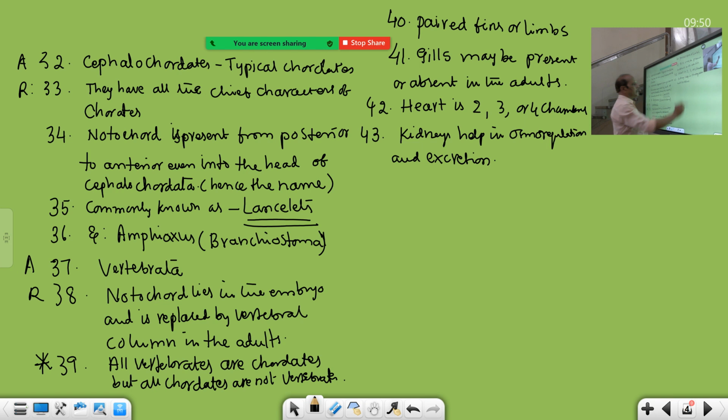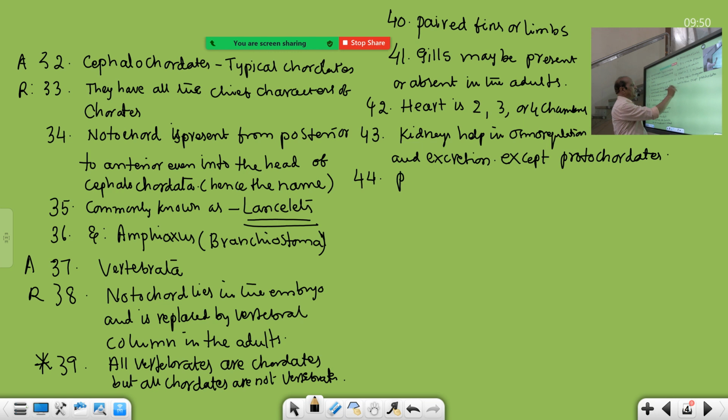Except protochordates. That you have to write down. This is the neat style bit. Kidneys help in osmoregulation and excretion except, if it is asked, your answer must be protochordates. They will give examples also. So when they give examples like Ascidia, Salpa, Doliolum, Amphioxus, then you have to answer that example only. This is protochordates, uniformly coming under protochordates.